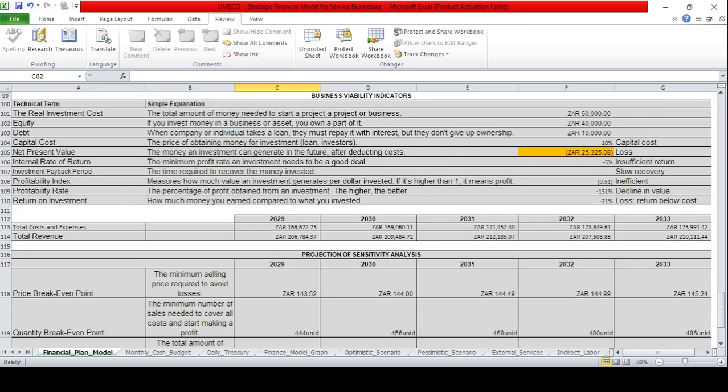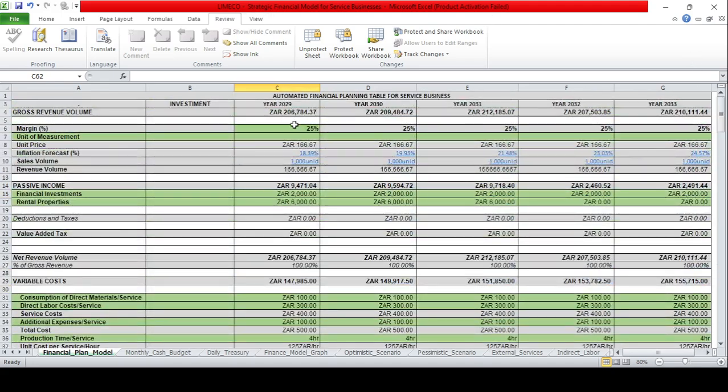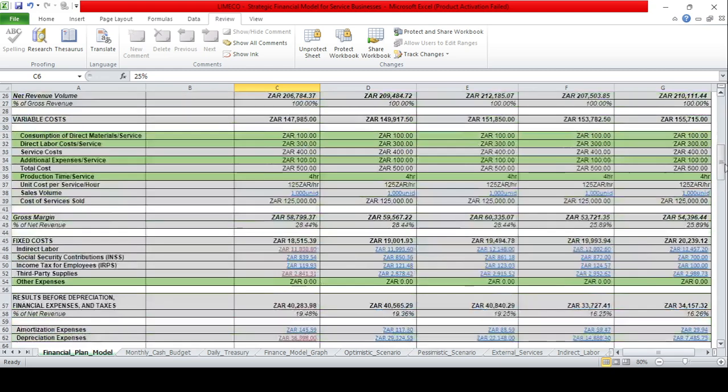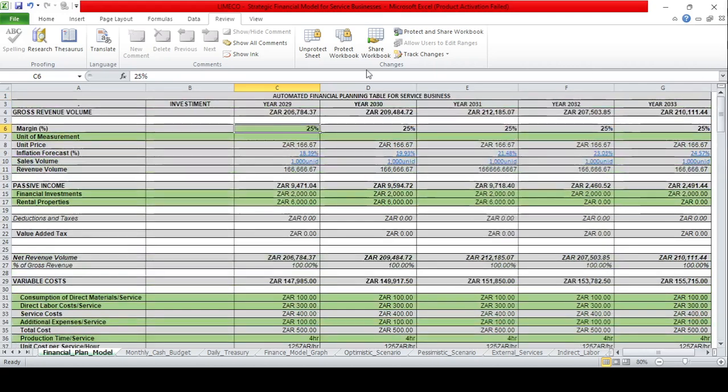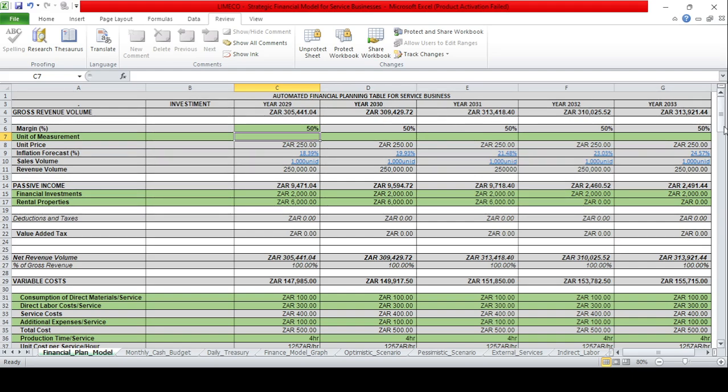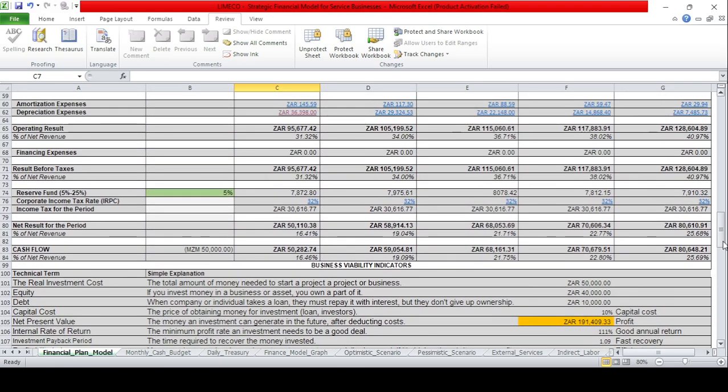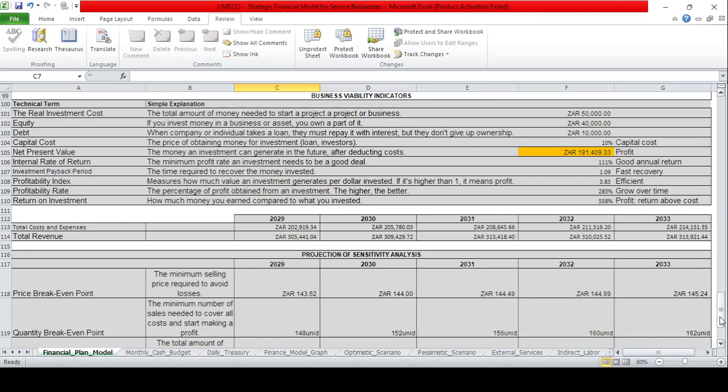The project is unviable now. So let's try to increase the price. Or we'll try to reduce the costs. I will try to increase the price. Okay. Project is viable. Net present value is positive,